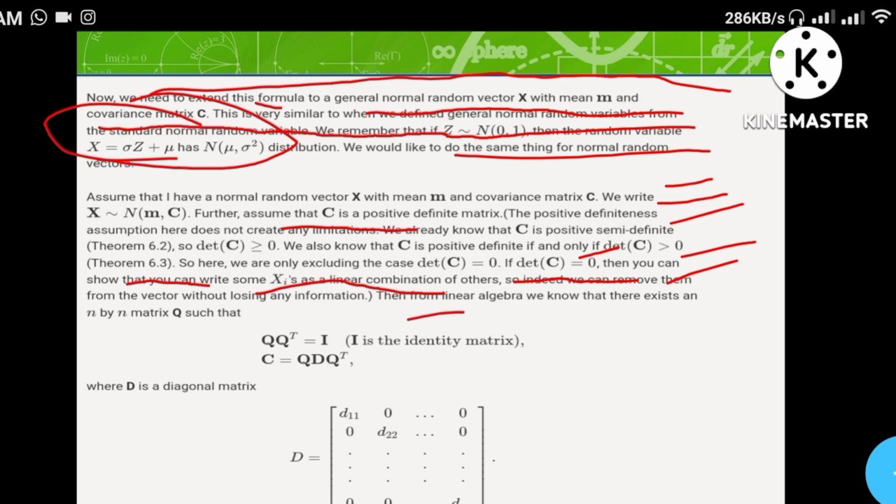Then from linear algebra, we know that there exists an n by n matrix Q such that Q Q^T = I, where I is the identity matrix, in which every off-diagonal element is 0 and the principal diagonal elements are equal to 1.